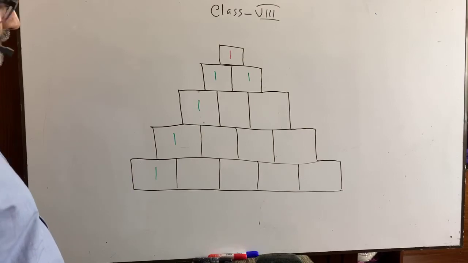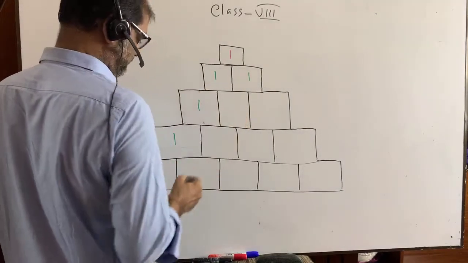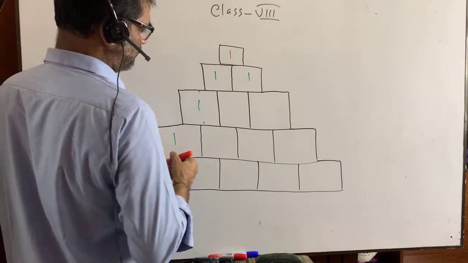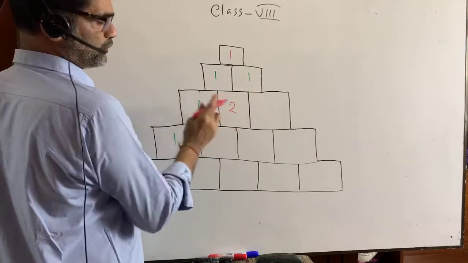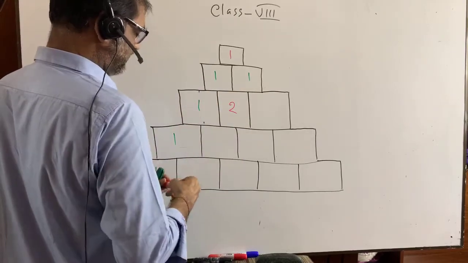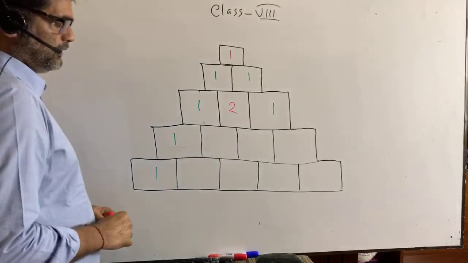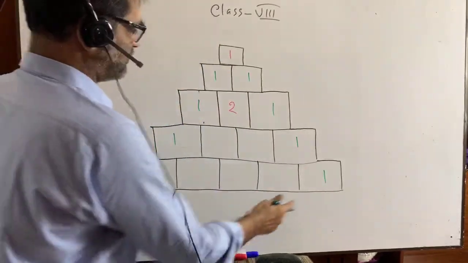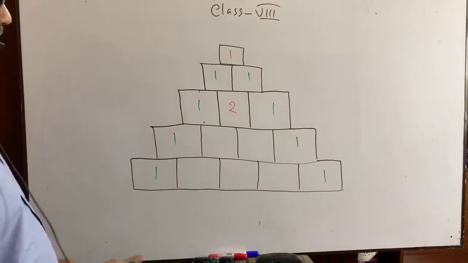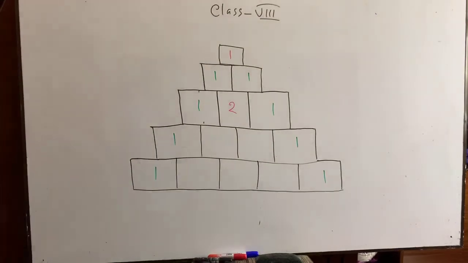I am giving here 2. 1 plus 1 equals 2. And it is left with again 1. I am giving here 1. All are 1. So first and last are always 1.